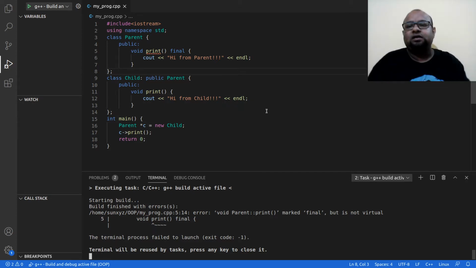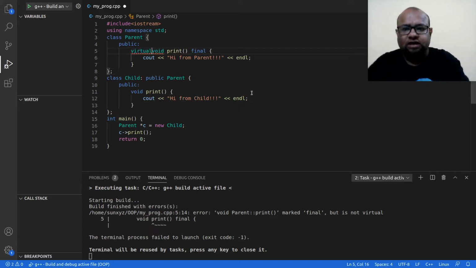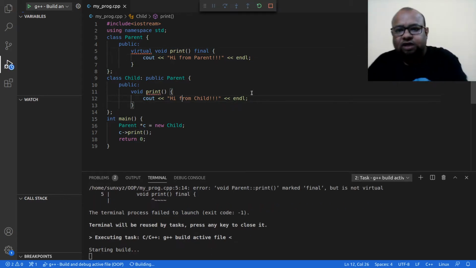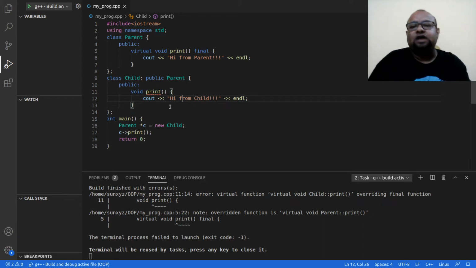For example, here I had made this virtual print. This print method was made final by me. Now if I try to compile, I will get the error that I am trying to override a final method, and that is something that I cannot do. I cannot override a final method. This is use one of final.